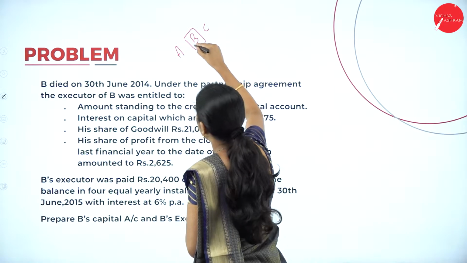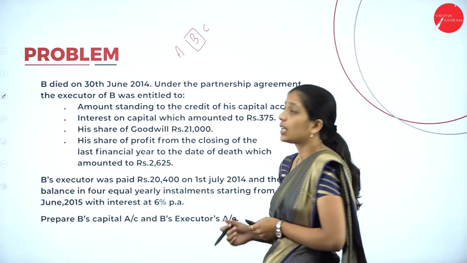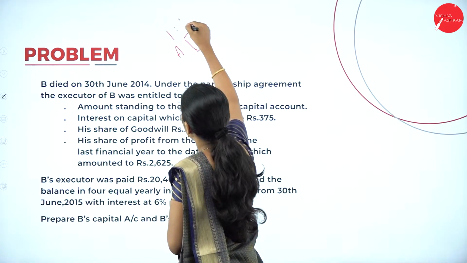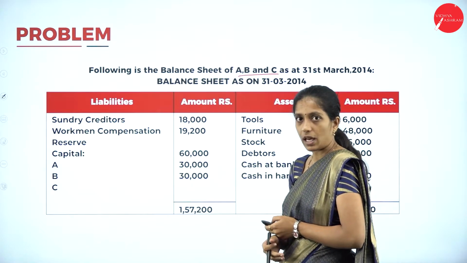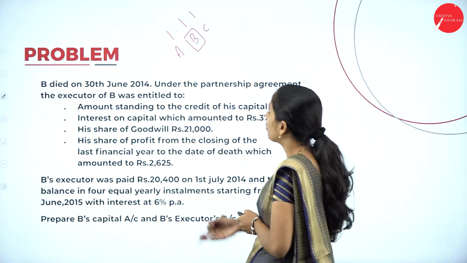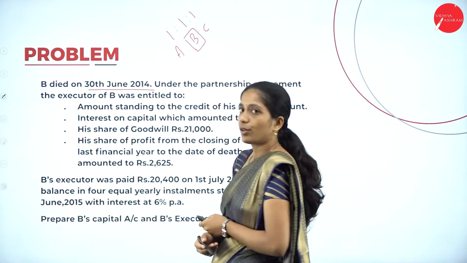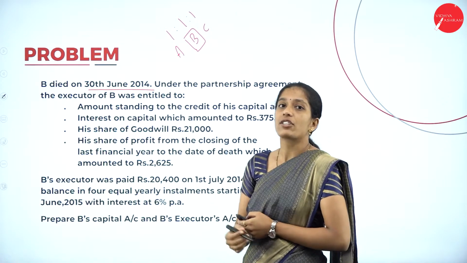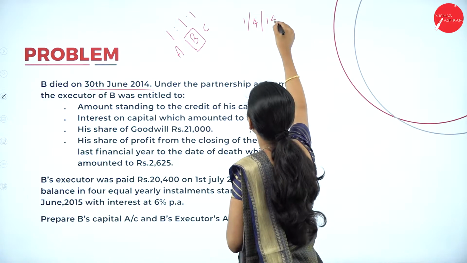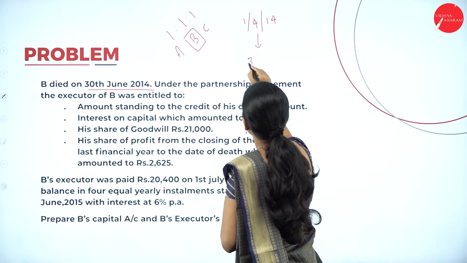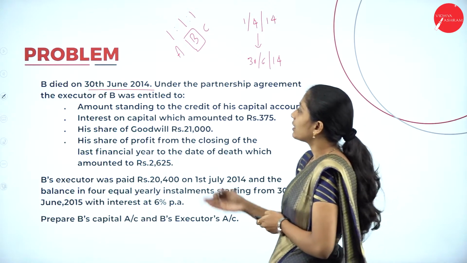Now B died in the partnership firm and they have not given the profit sharing ratio. So what does it mean? They are equal partners. So what is their profit sharing ratio? 1:1:1. So if you go through the problem, they have not given the profit sharing ratio, in the sense they are equal partners. Now B died on 30th June. So our financial year begins from 1/4/2014, whereas B died on 30th June 2014.